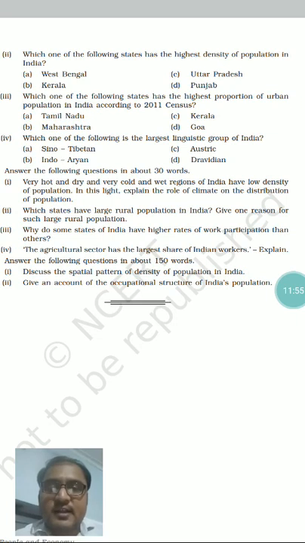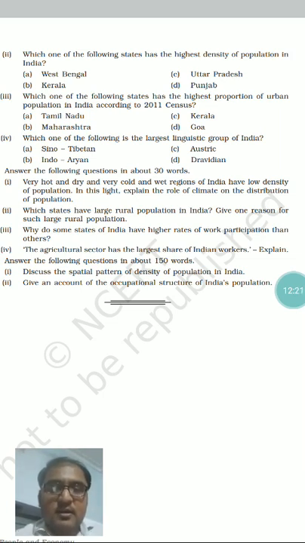Second question is, which states have large rural population in India? So he is asking, which states have large rural population in India? Give one reason for such large rural population. So rural urban composition, मैंने बार बार बोला है, few of the students have written the answer and submitted it.